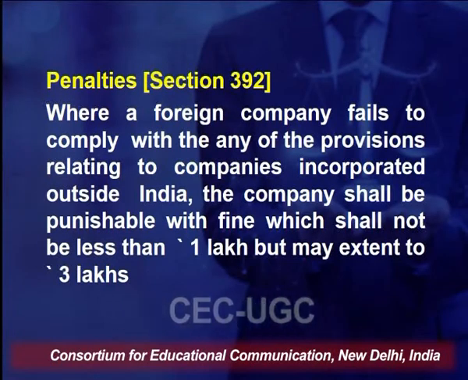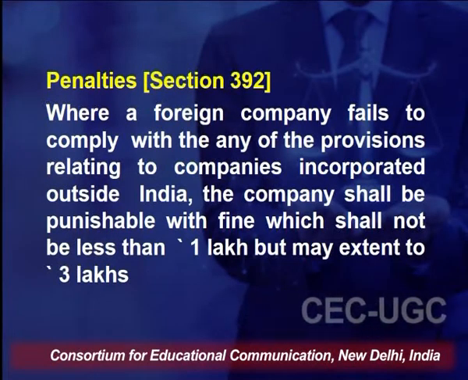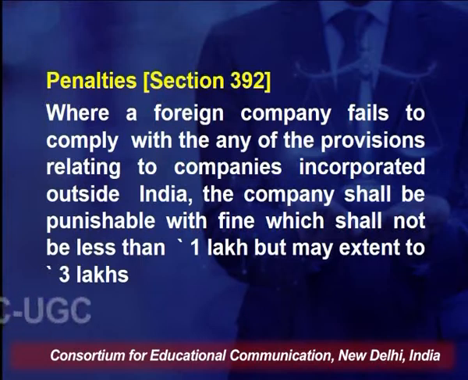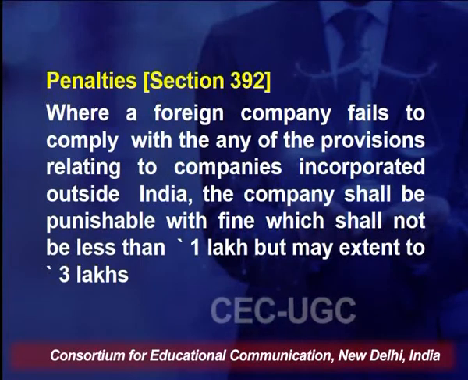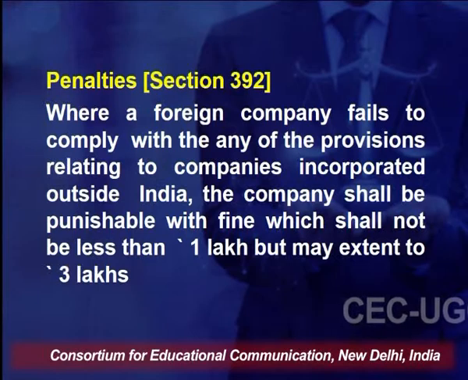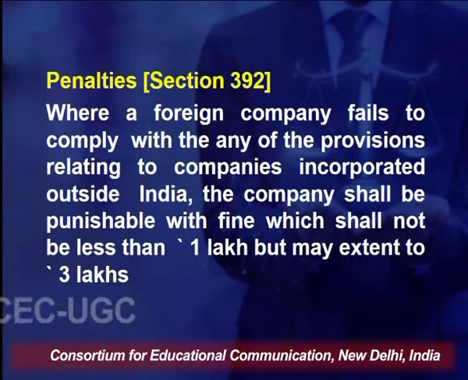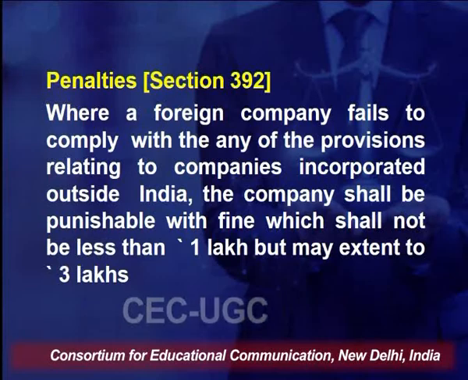Then there are certain penalties which have been imposed by section 392. Where a foreign company fails to comply with any of the provisions relating to companies incorporated outside India, the company shall be punishable with a fine which shall not be less than 1 lakh but may extend to 3 lakh rupees.